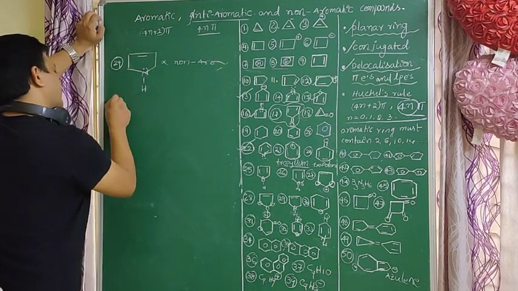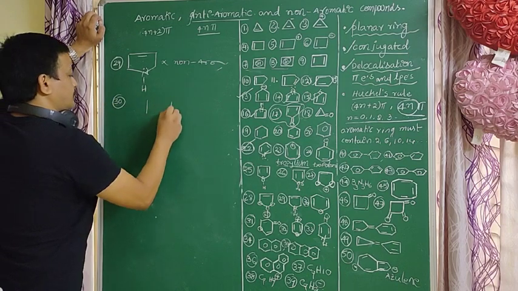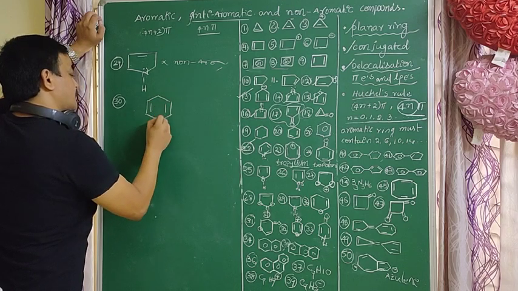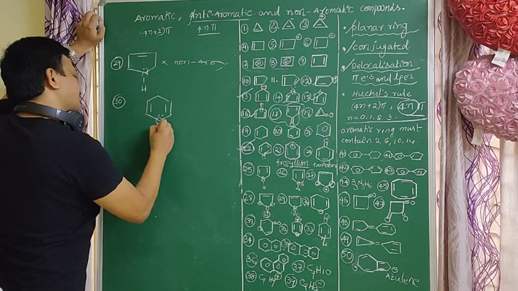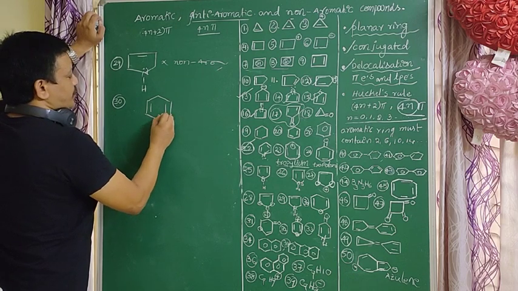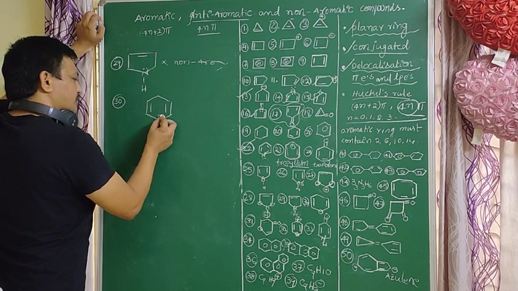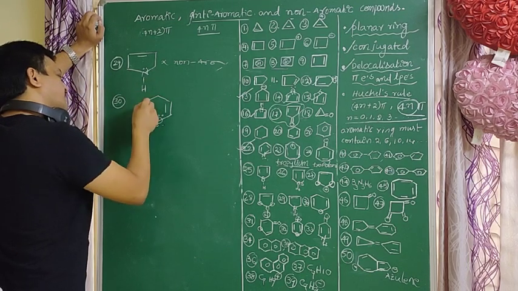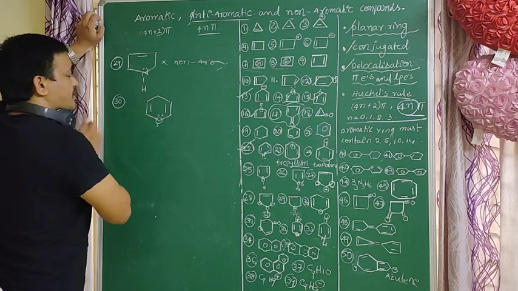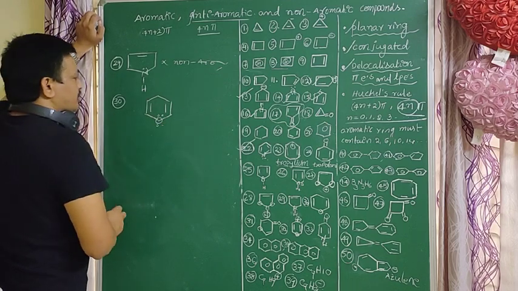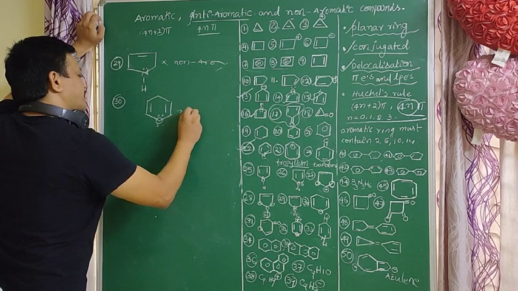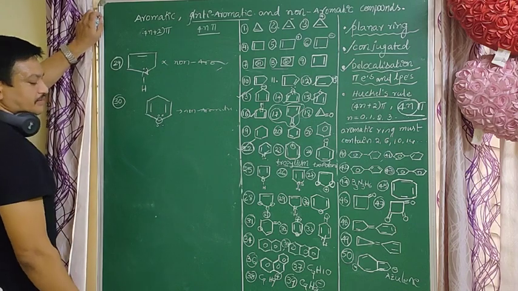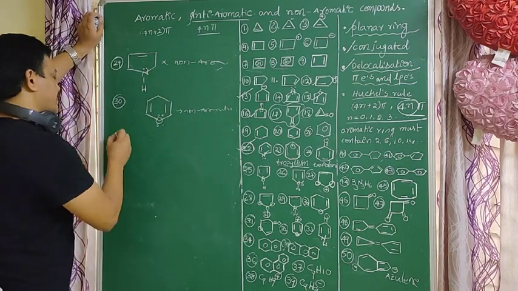So next, very very important example. Here oxygen is there, oxygen or sulfur, whatever the atom may be. Here the lone pair is involved in conjugation. So lone pair, single bond, double bond, single bond is there. Throughout the ring there is no conjugation. It is not a conjugated system, and it is not a planar molecule. So it is a non-aromatic compound. So next, very very important example.